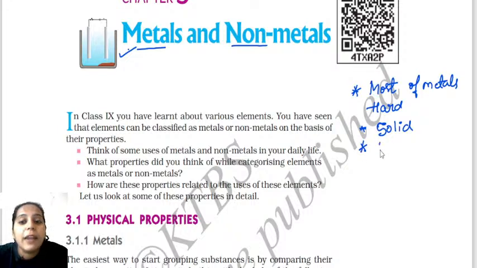Next, what kind of properties do metals have? Metals have the property of malleability. What is meant by malleability? Malleability is nothing but the property of metals which can be beaten into thin sheets. The property of metals that can be beaten into thin sheets, we call it malleability.